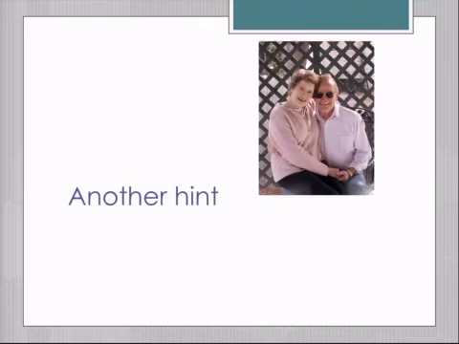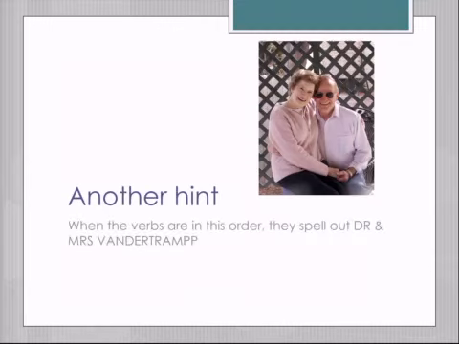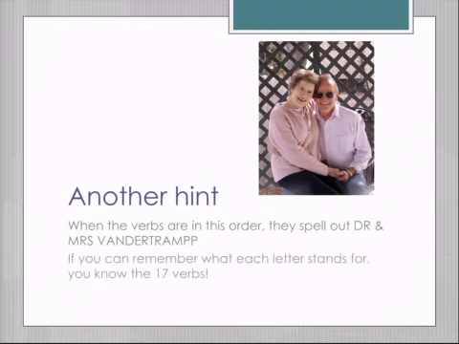Here's another hint. Now, look at the verb chart you just made. When they're in this order, those verbs spell out Dr. and Mrs. Vandertramp. If you can remember that the D stands for devenir, the R stands for revenir, M stands for monter, R stands for rentrer, S stands for sortir, etc., etc., then you can remember the acronym Dr. and Mrs. Vandertramp. There's only 17.